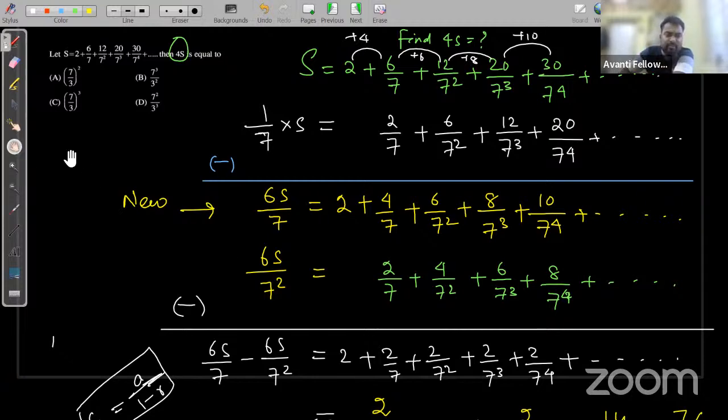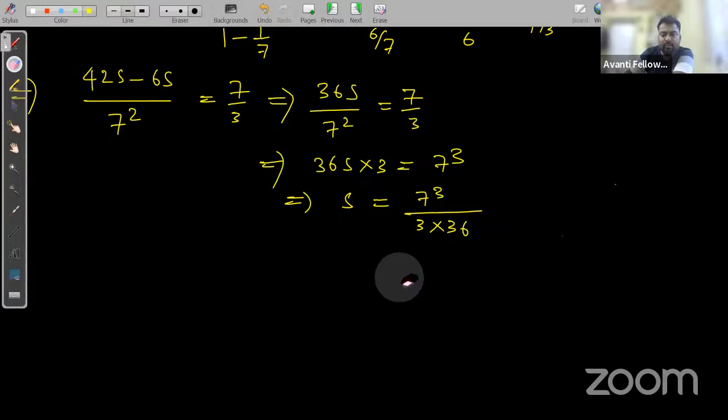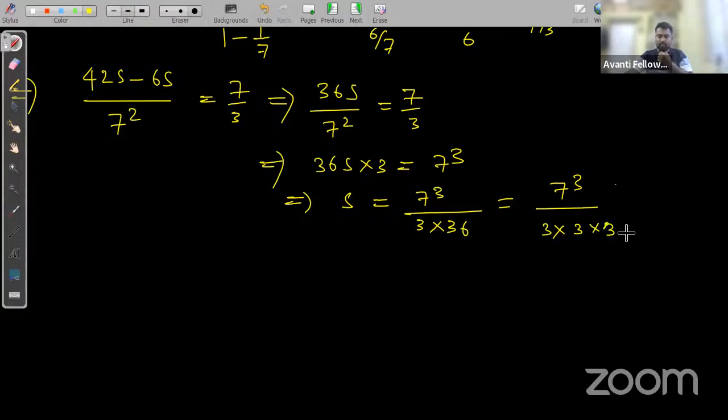Let's check it again. Calculate it. So it will be 7 cube upon 3 into 3 into 3. Right. 3 into 3 into 4. Yeah. So 7 cube by 3 cube into 4. So is there any wrong thing we did?